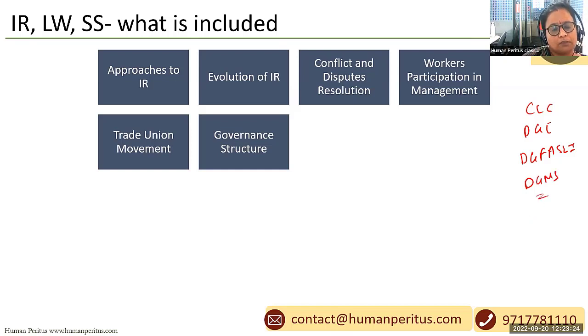What is the basic function of each of these? We must focus on that also.